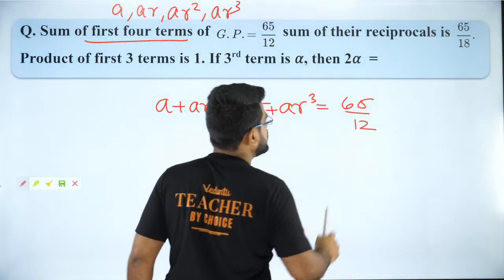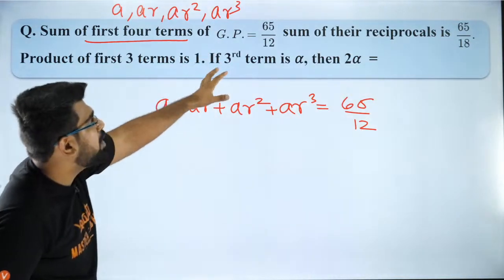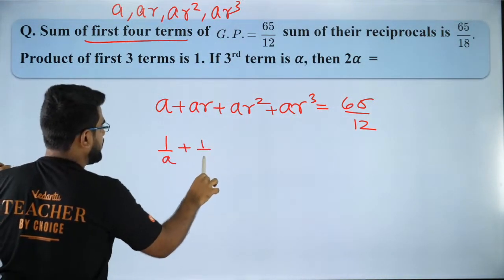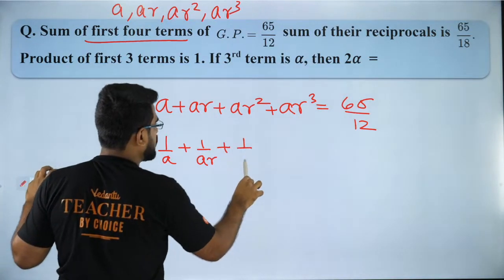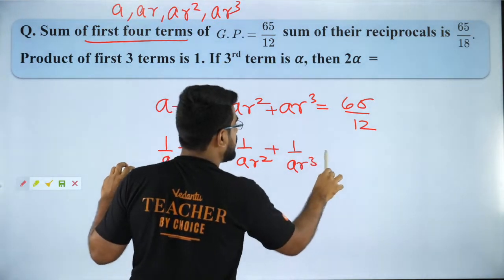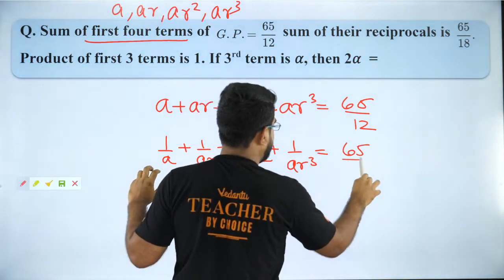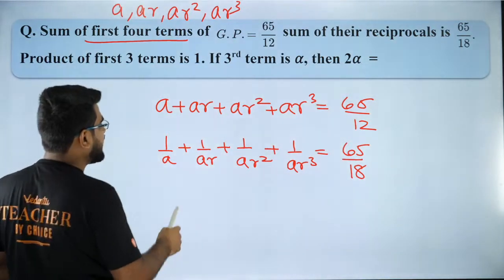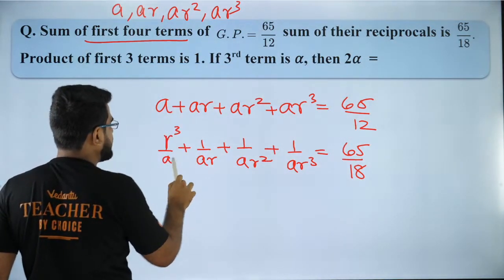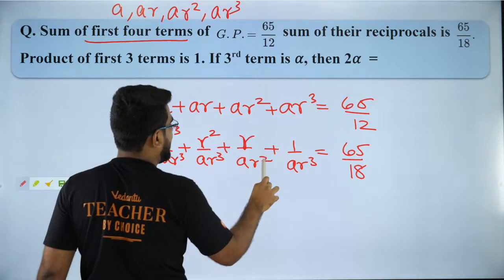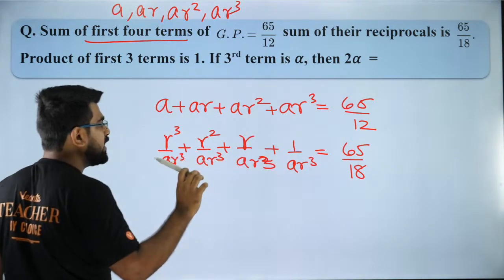Everybody got it? So now what will I have? The sum of the reciprocals. What is the reciprocal? 1 by A plus 1 by AR plus 1 by AR square plus 1 by AR cube. The sum of the reciprocals is equal to how much? It is 65 by 18. Now guys, if I take LCM, I will multiply this by R cube, I will multiply this by R square, I will multiply this by R, and I will multiply this by 1.